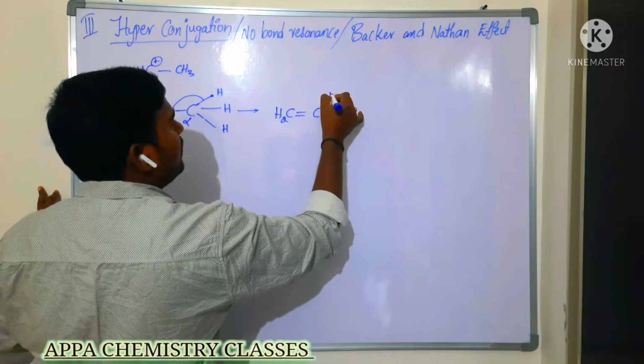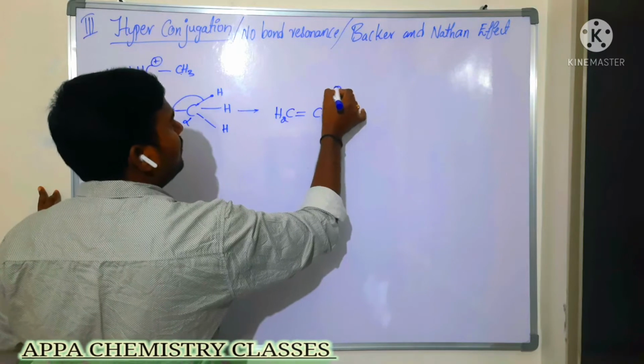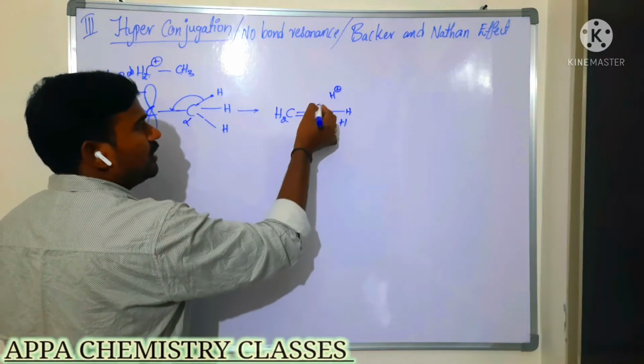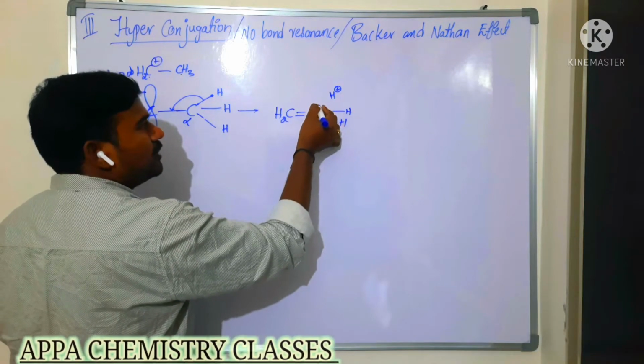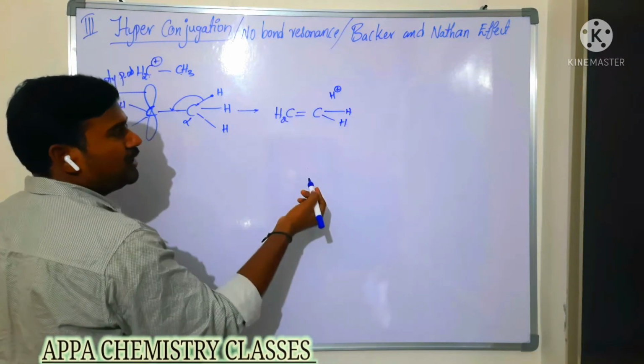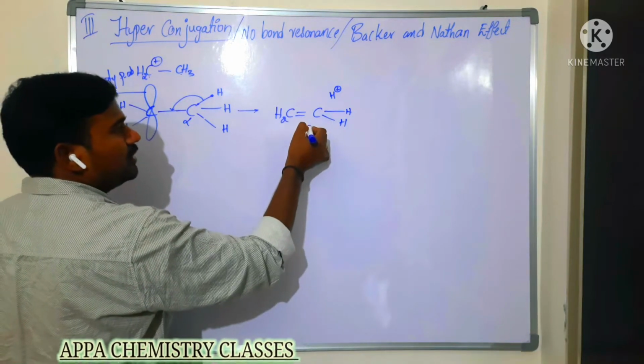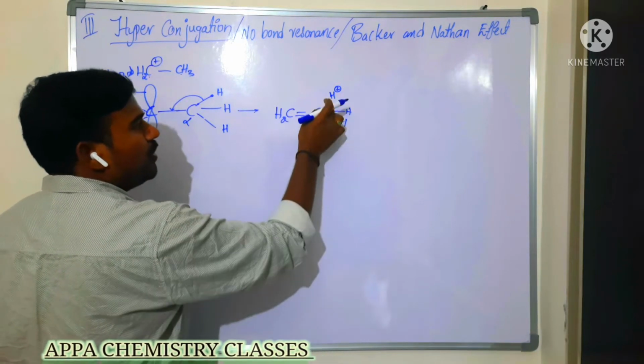Now, this hydrogen is losing the electron, but that hydrogen will not go anywhere, because it is a high electron density one. Without any bond, it is participating in the resonance, because the sigma electrons are donated here. So this is what is called no bond resonance.